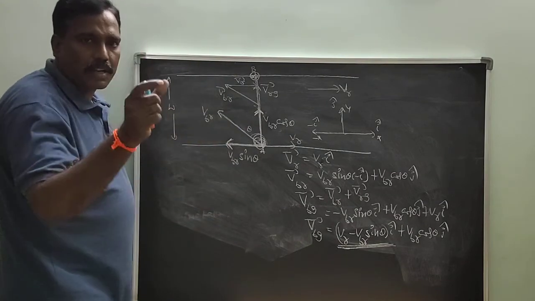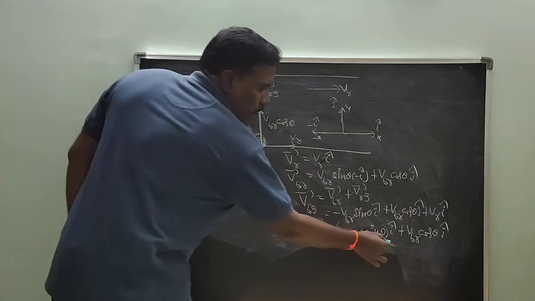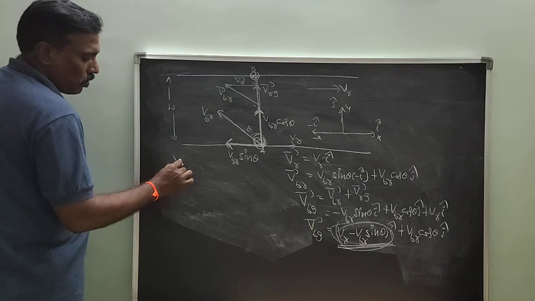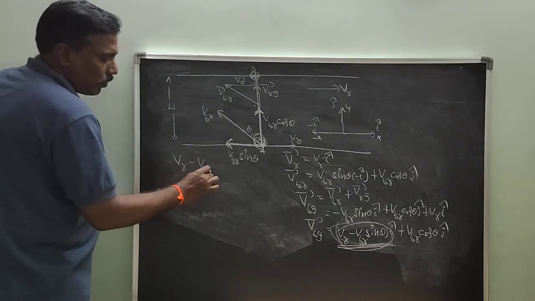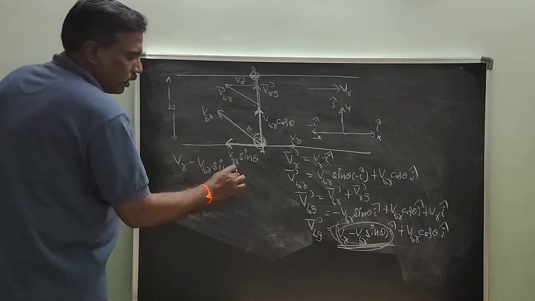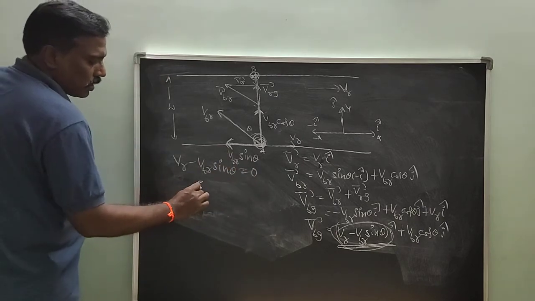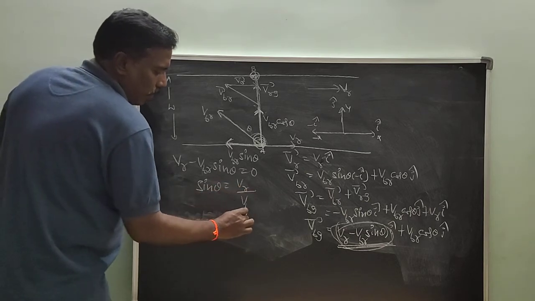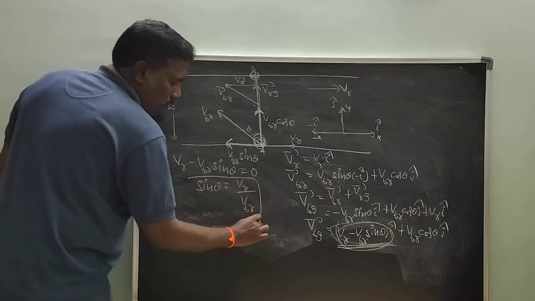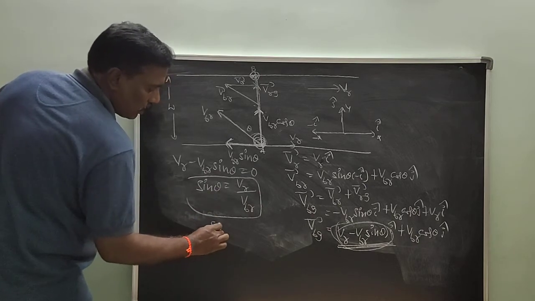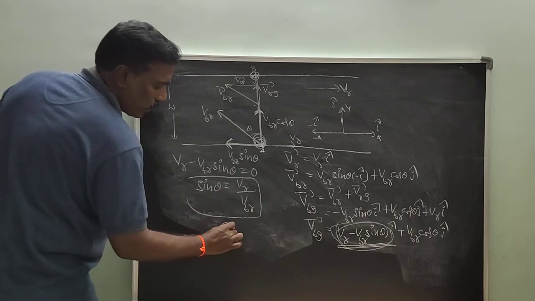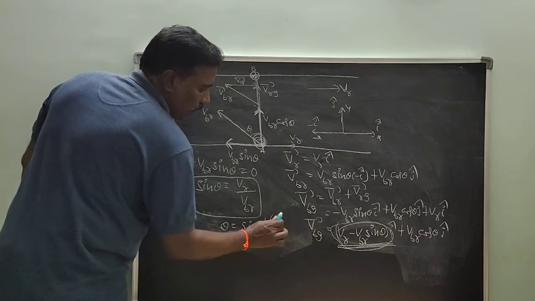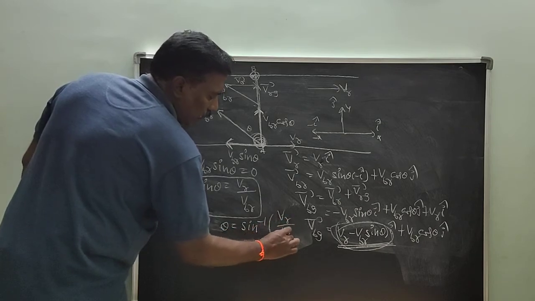So VR minus VBR sin theta is equal to 0. Sin theta is equal to VR by VBR. So the angle made by the person to cross the river in the shortest path is theta equal to sin inverse VR by VBR.